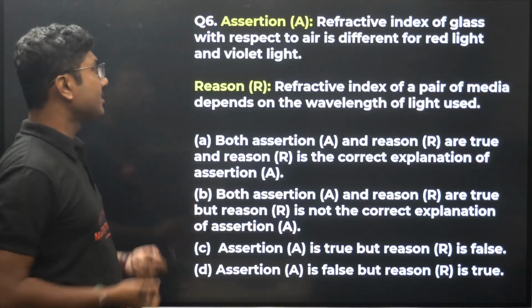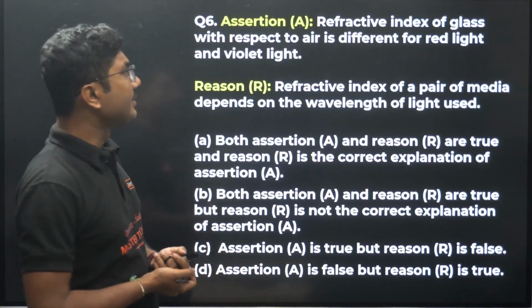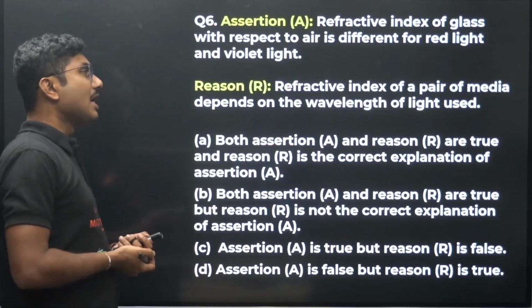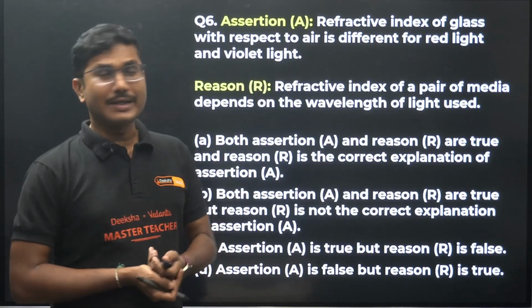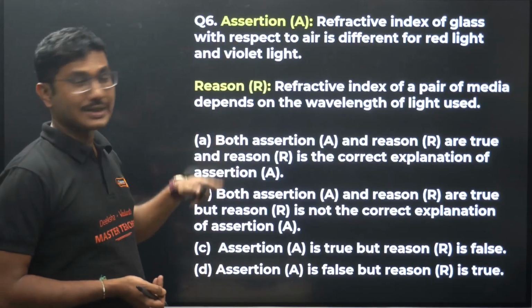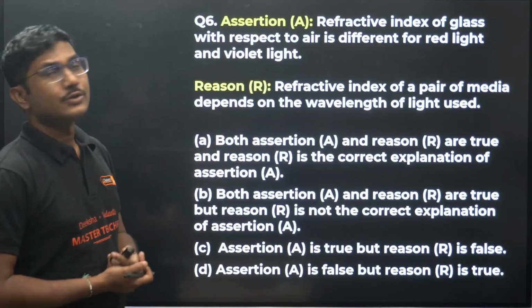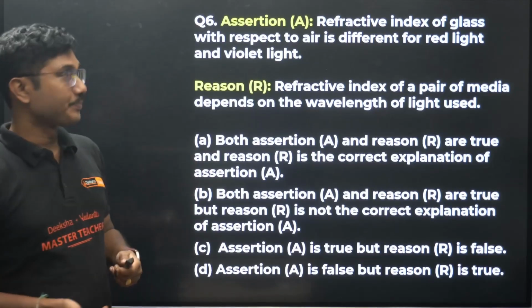Now one more assertion and reason based question. The refractive index of glass with respect to air is different for red light and violet light. The refractive index for a pair of media depends on the wavelength of the light used. Yes, so in this case you can directly see that both statements are correct and it is a correct explanation. So definitely both are correct.